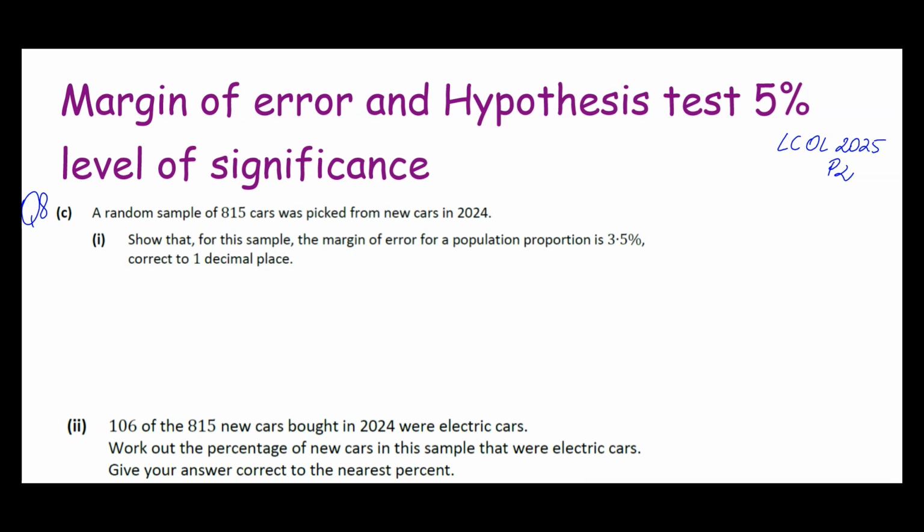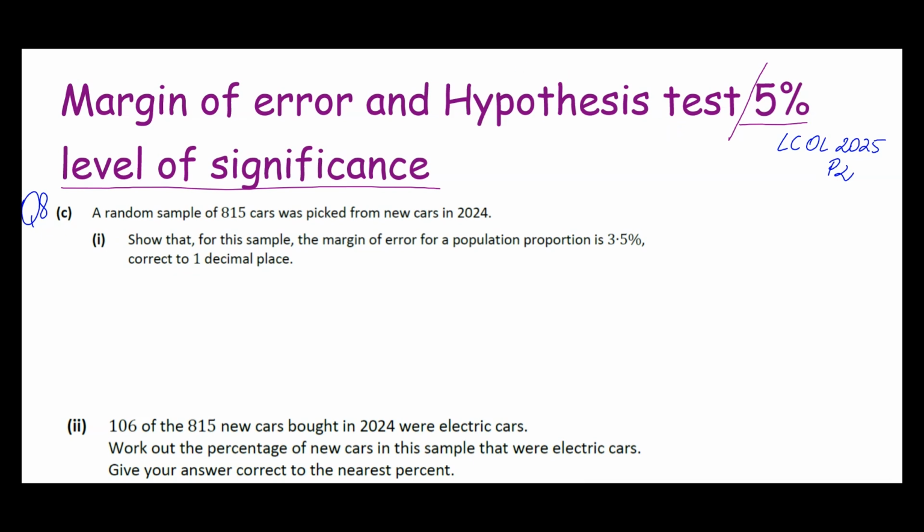Something that comes up on your exam every year is margin of error and hypothesis test. Or something like, in this particular year, we didn't have that word used. It was only talking about a 5% level of significance test. So that's something to just watch out for. However, it was unusual for them to just use that expression without hypothesis test. However, once you see margin of error mentioned, that is basically what follows.